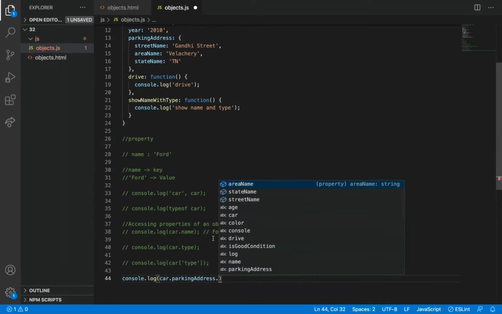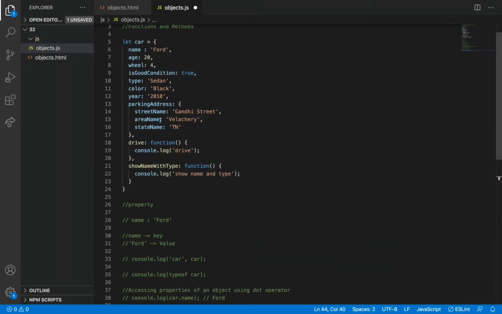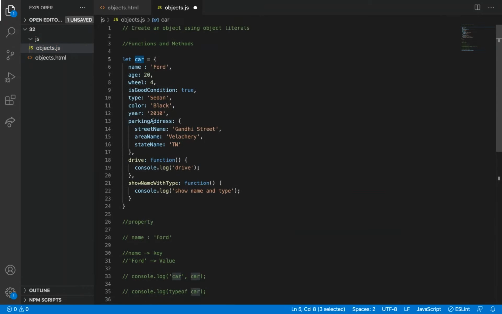So the three properties I can access. Our browser is also giving us suggestions, what are all the key values inside it. So nothing big. We are going to access car dot this and then dot this. That's it.